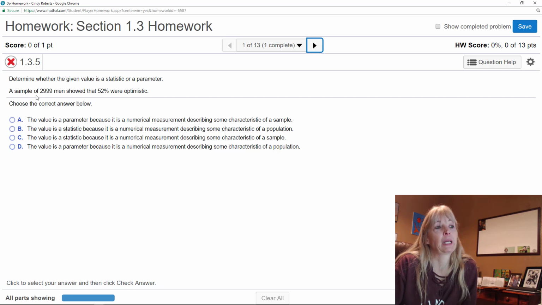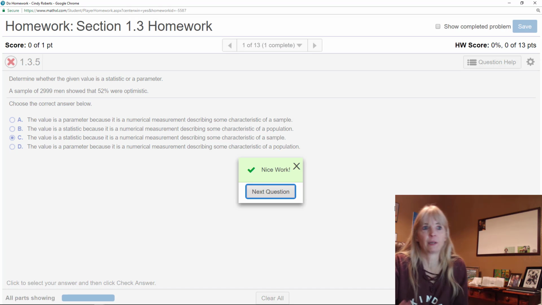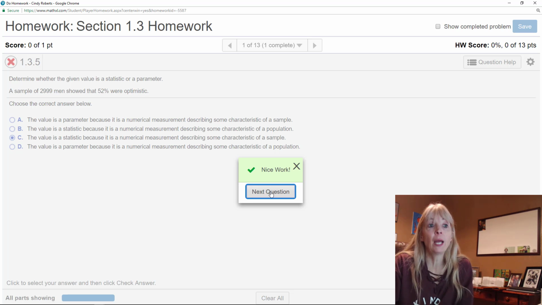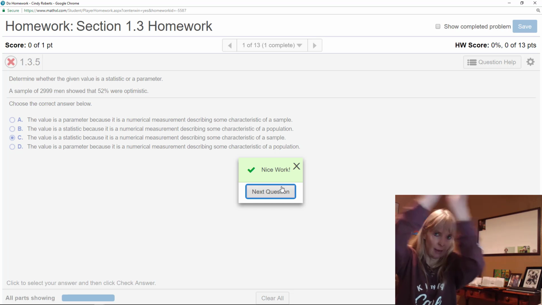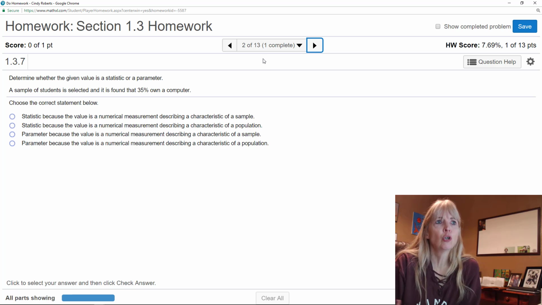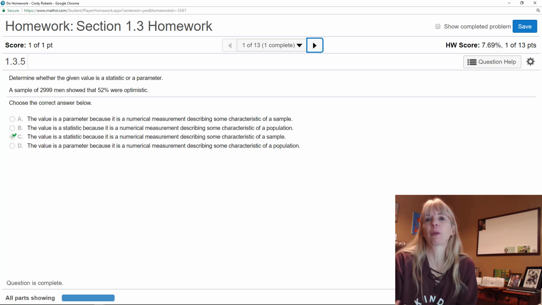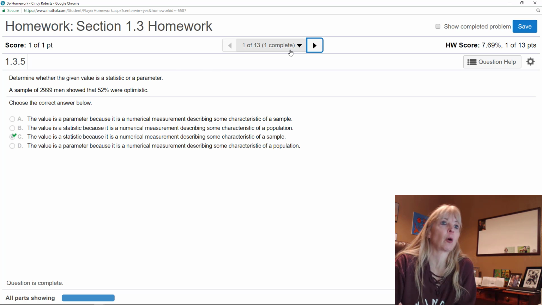So here it basically tells me it's a sample, so I know it's going to be a statistic because it's a sample. The value is a statistic, and again, a lot of these are definition type stuff. And when you get it right, it says, nice, good job, Cindy. Pat yourself on your back, high five, air high fives, let's do it. And then you could go on to the next question. You could go back to this one and say, well, I don't really understand this. Let me work another one. But you want to be sure when you leave it, it has a green check mark.